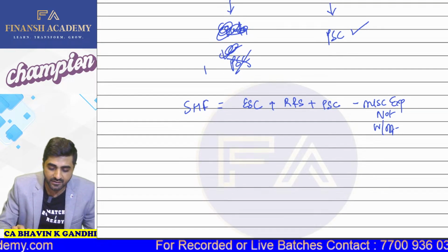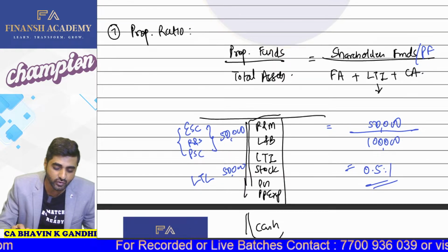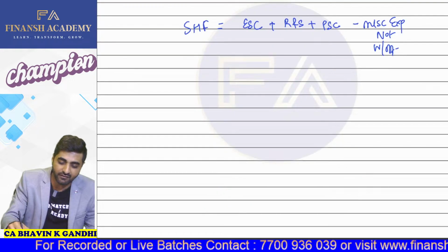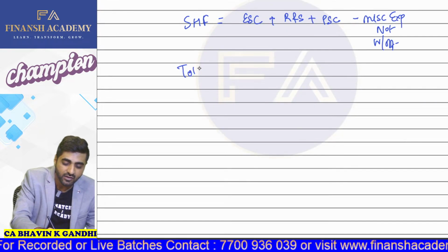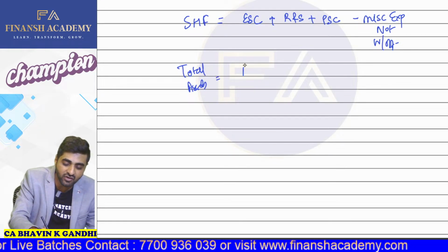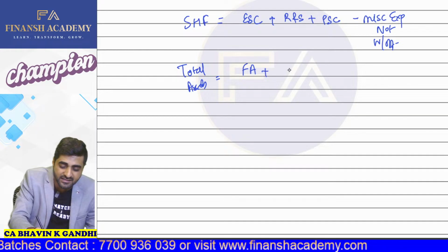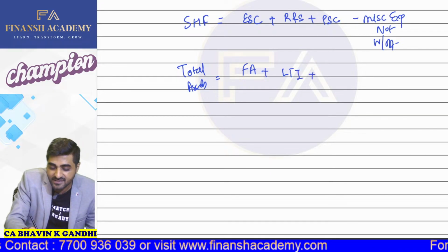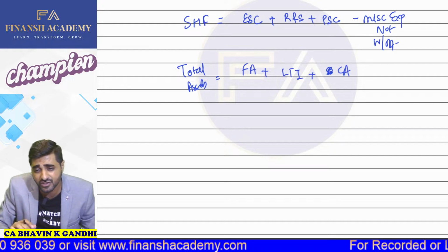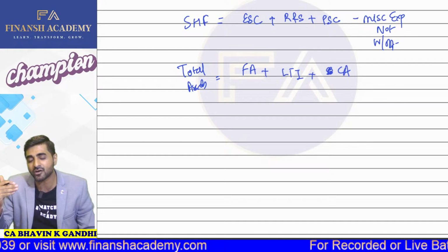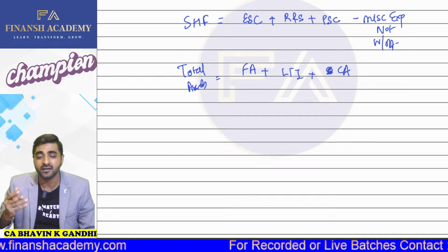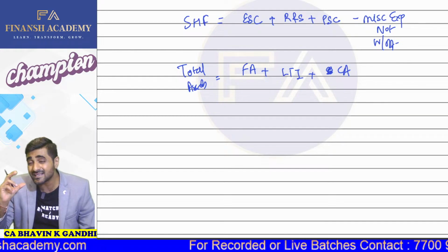Now, my dear students, this ratio, by the word total assets, what do we mean? Whenever I'm talking about total assets, what do we mean? Total assets comprises of your plant and machinery, that is fixed assets, plus long-term investments, plus whatever is your current assets. We have to take that into consideration. All this will be forming part of your total assets, and then we have to check how it is financed.